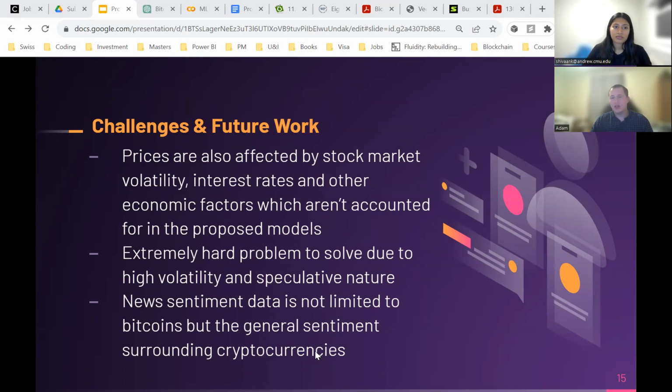And in addition, an area where we could improve the model in the future is that we could step away from general sentiment analysis surrounding all cryptocurrencies and focus on specific cryptocurrencies during the sentiment analysis portion, to get a better view into how sentiment is changing on those individual currencies.